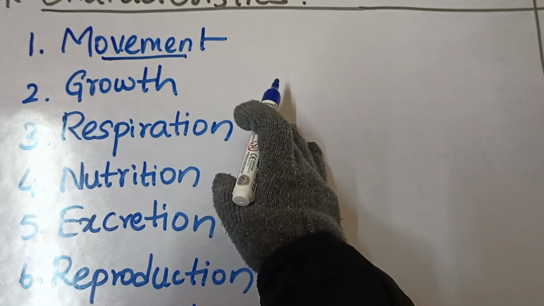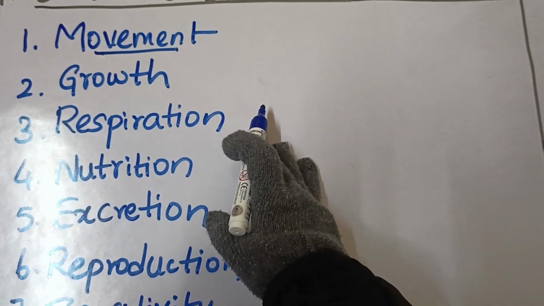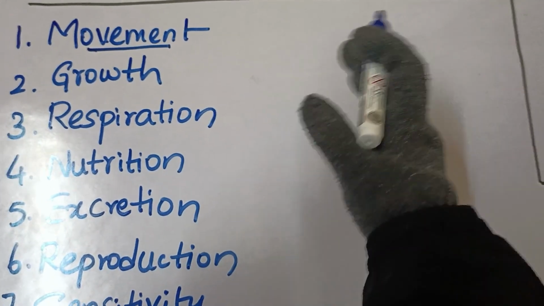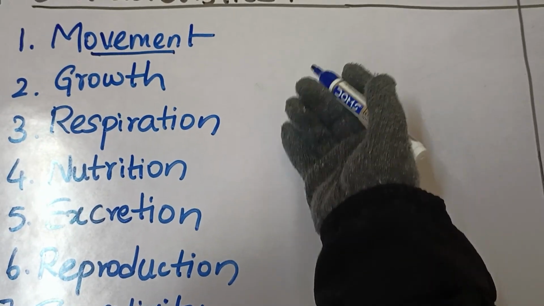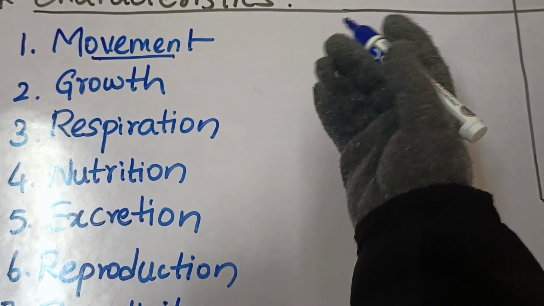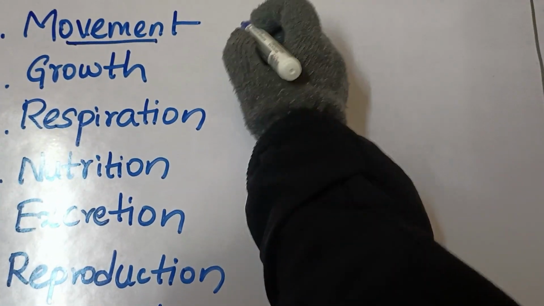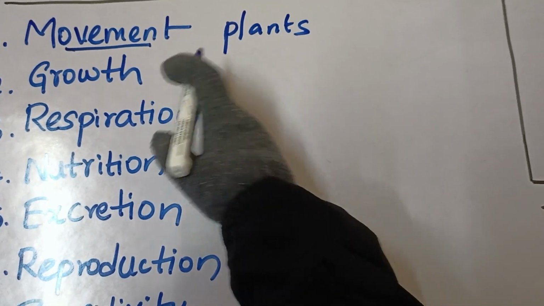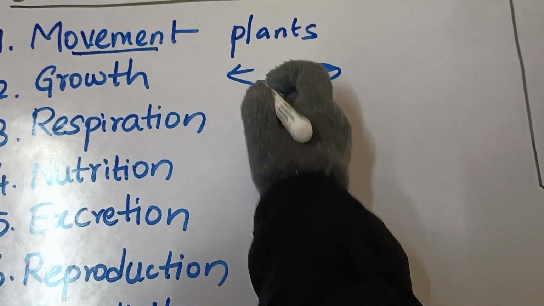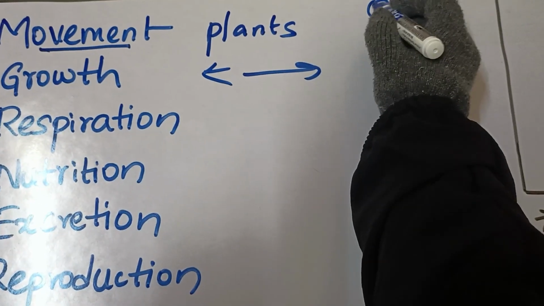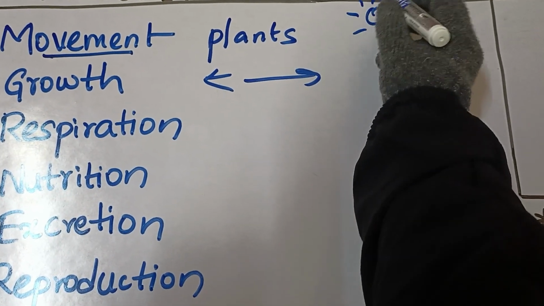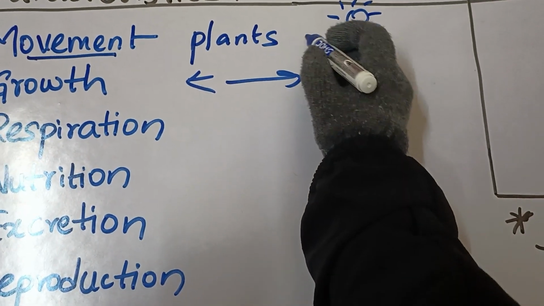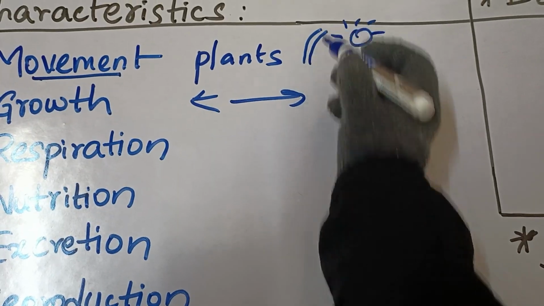Living organisms are going to move from one place to another. For example, humans, we walk, birds fly, fish swim. What about plants? Plants are not going to move from one place to another like this, but they are going to grow towards the sunlight. They are going to show movement towards sunlight, just like this.